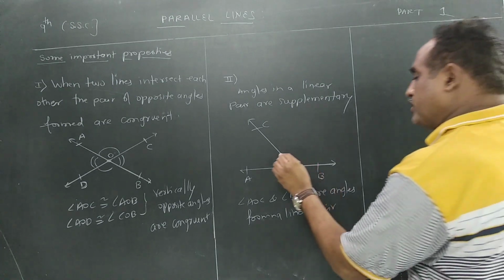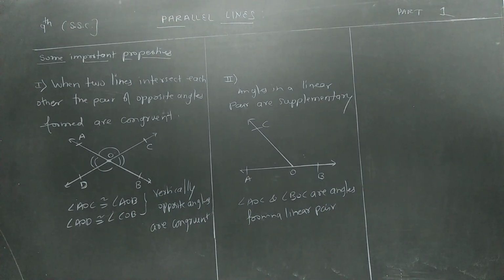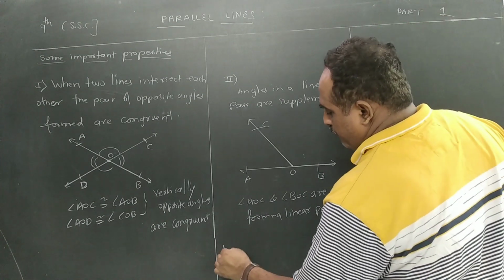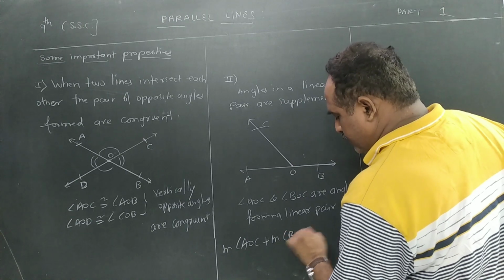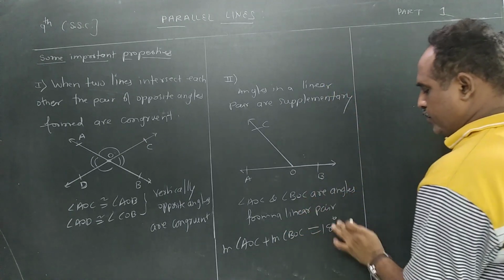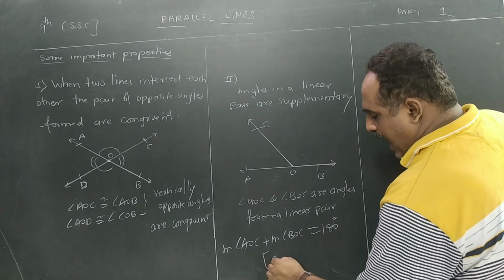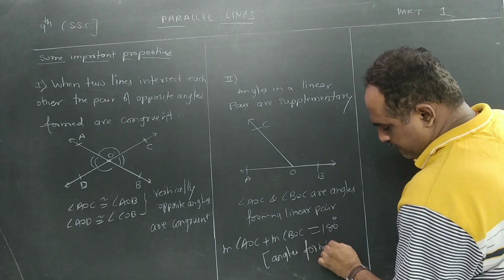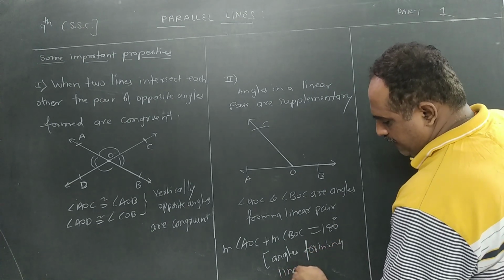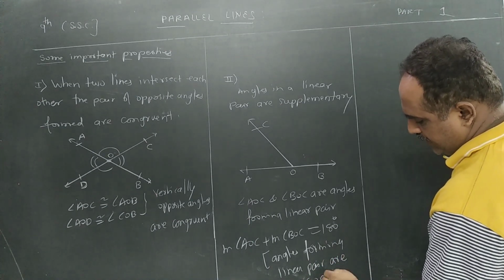But you must know that when you add the measures of these two angles, the sum will be 180 degrees. So what are you going to write now? Measure of angle AOC plus measure of angle BOC is equal to 180 degrees, and as the result we are going to write: angles forming linear pair are supplementary.